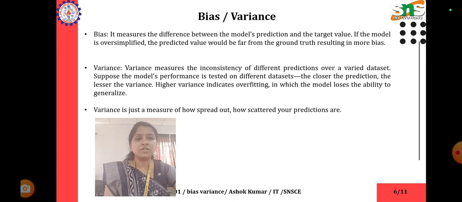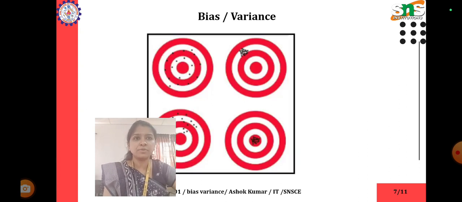Bias measures the difference between the model's prediction and the target value. If the model is oversimplified, the predicted value would be far from the ground truth, resulting in more bias. Variance measures the inconsistency of different predictions over a varied data set. Suppose a model's performance is tested on different data sets. The closer the predictions, the lesser the variance. Higher variance indicates overfitting, in which the model loses the ability to generalize. Variance is just a measure of how spread out, how scattered your predictions are.